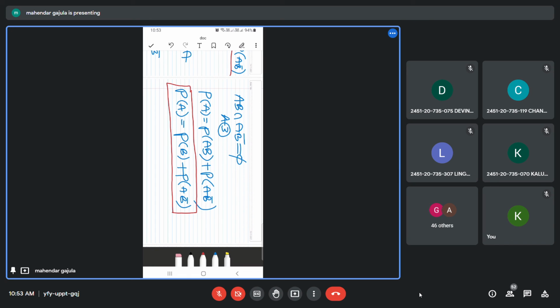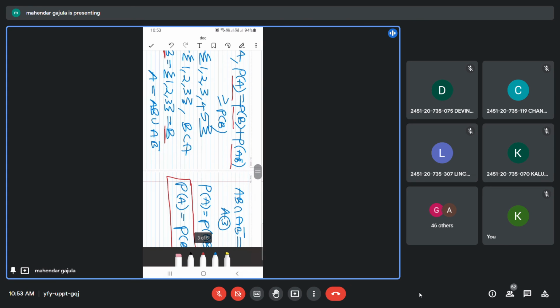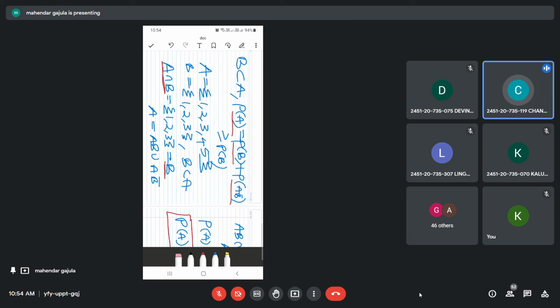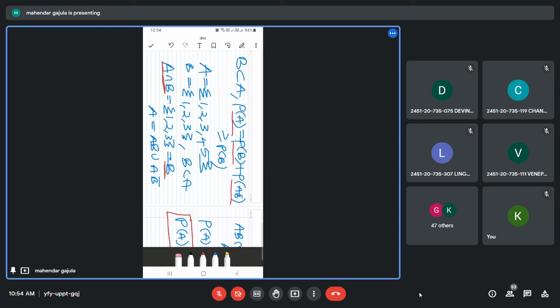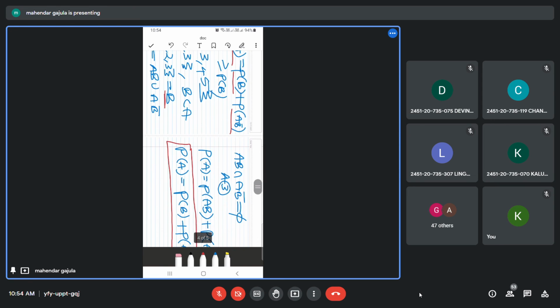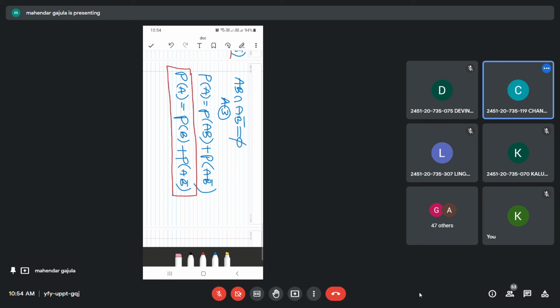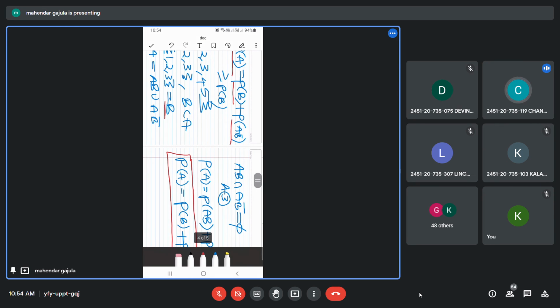Okay, this is how it can be asked in the exam: if A is a subset of B, then what do we have to prove? Can someone tell me? P of B equals P of A plus P of A bar B, sir. Note that down. Sir, A bar B, not A B bar? A bar B. Okay, sir.